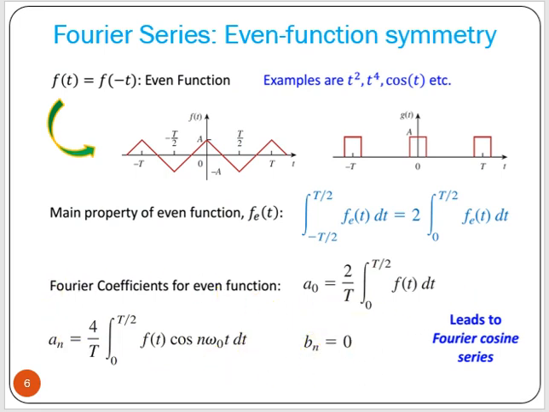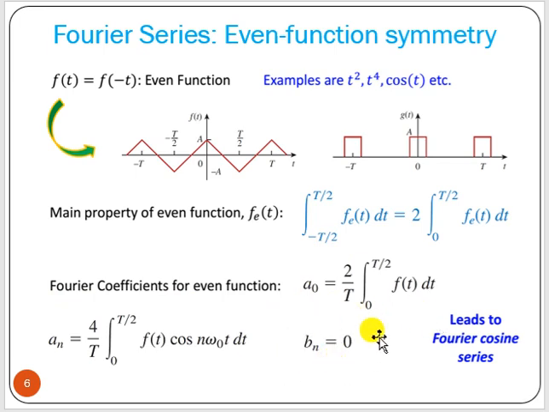That means if the function is an even function, we will have a0 and an values. It may be possible that a0 becomes 0, or that odd harmonics or even harmonics become 0. We can find the value of a0 using this formula, or an using this formula, but bn will always be 0.